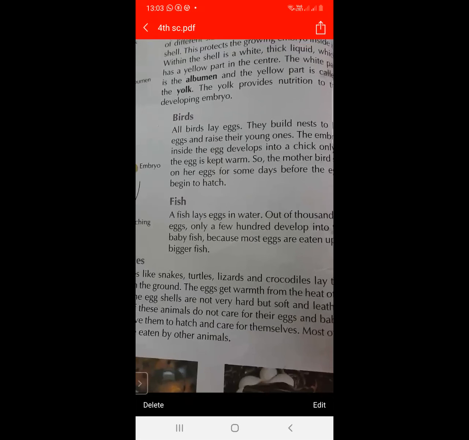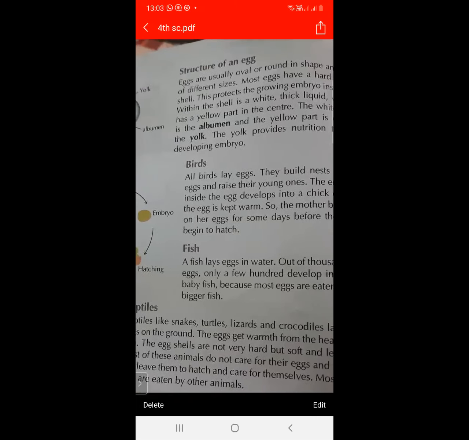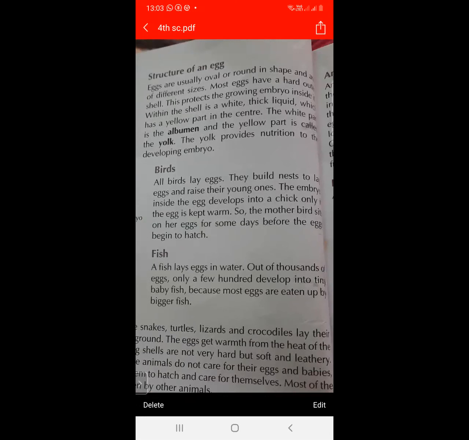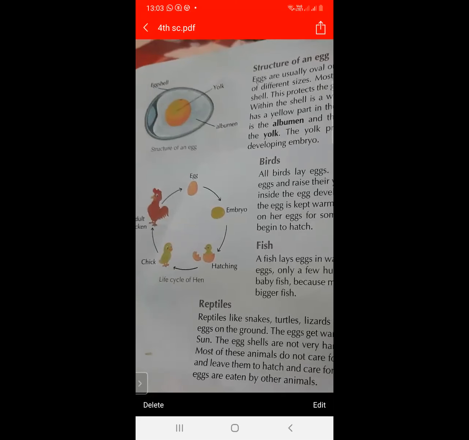And next is fish. So what is the structure of an egg? The egg is available in oval shape and round shape. The outer shell is called the hard shell, and in the center a white liquid and a yellow part are present. The white part is called albumen and the yellow part is called yolk. Because of the yolk, they give nutrition to the developing embryo. So this is the structure of an egg.